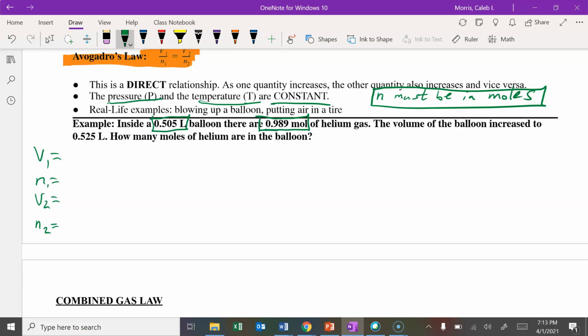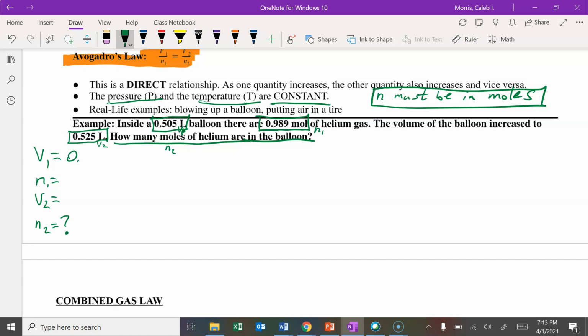The volume of the balloon increased to this new volume. Okay, that looks like that's a V2, which means this must be V1. This must be N1 because I want to know how many moles of helium are in the balloon after that change takes place. So N2 is what I'm looking for.